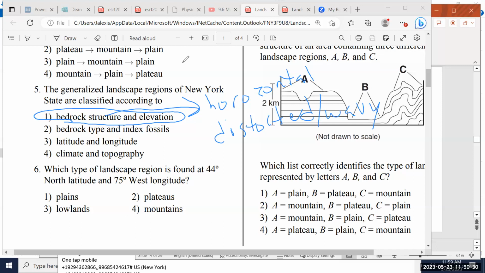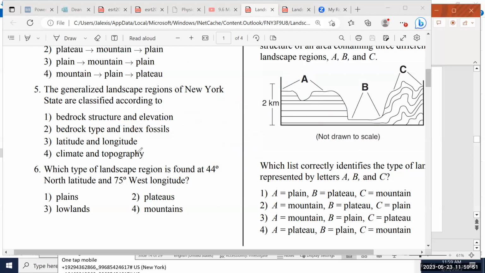Okay. And for elevation, what separates them is whether elevation is high or whether it is low. All right, so that tells us the difference between a plain, a plateau, and a mountain. So number 5 is choice 1. Let's take a look at number 6.